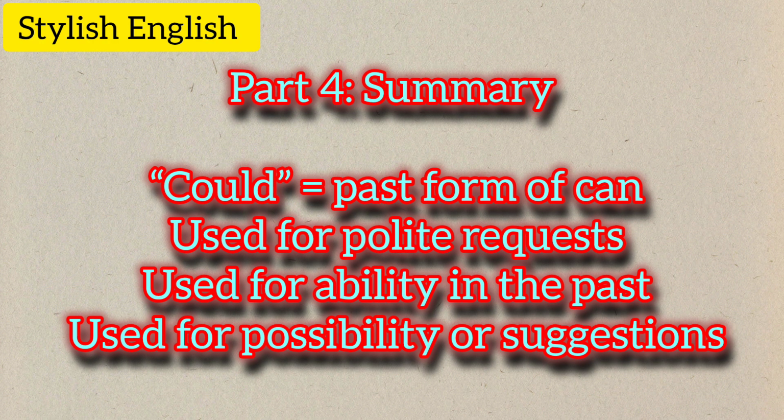Part 4. Summary. Check mark: could equals past form of can. Check mark: used for polite requests. Check mark: used for ability in the past. Check mark: used for possibility or suggestions.